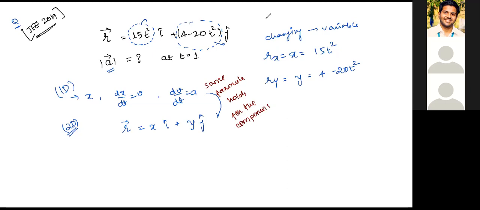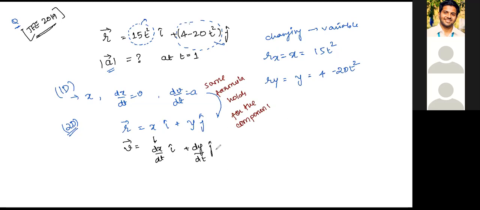What does this imply? See here what I'm writing. Therefore V will be given as dx by dt, that is the differentiation of x component of R times i cap plus differentiation of y component of R times j cap. As simple as that, right?